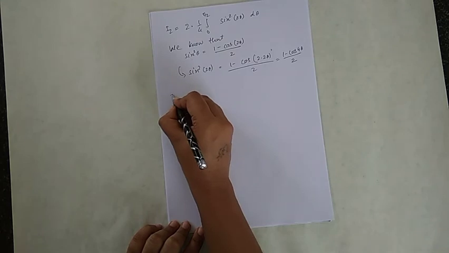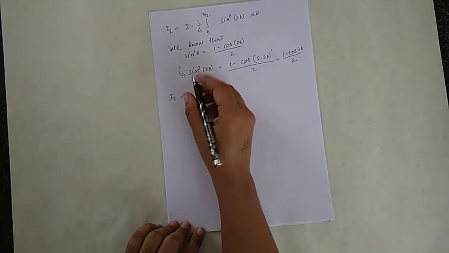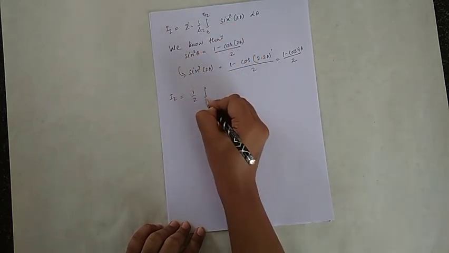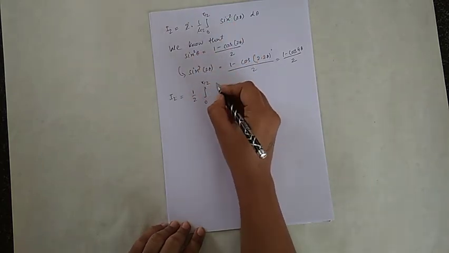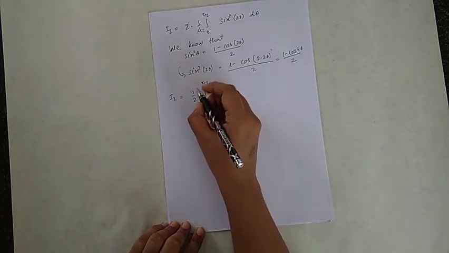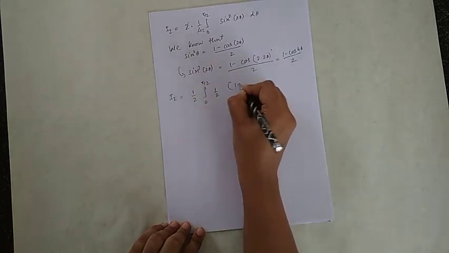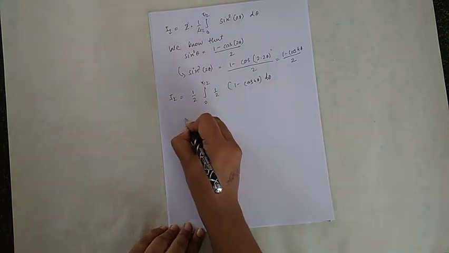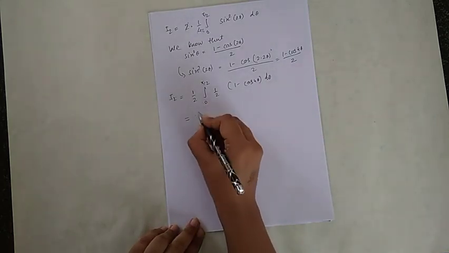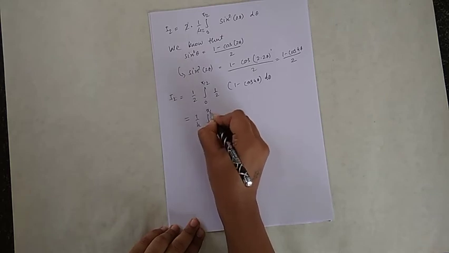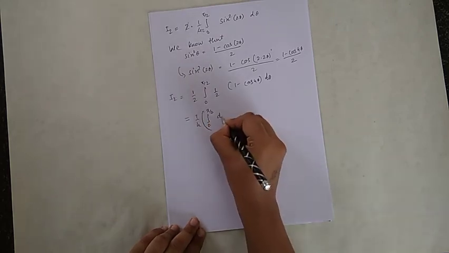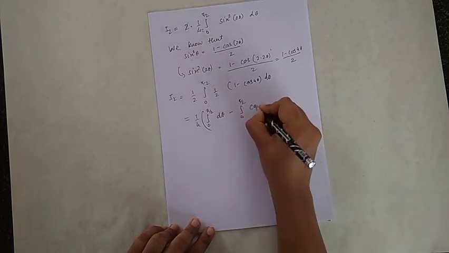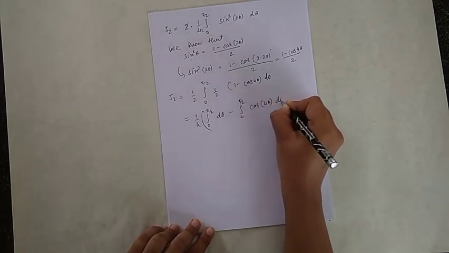We have I2 is equal to, this is 1 by 2, so 1 by 2 integration with limit 0 to pi by 2, 1 by 2 into 1 minus cos 4 theta d theta. So this is equal to 1 by 4, integration 0 to pi by 2 d theta minus integration 0 to pi by 2 cos 4 theta d theta.